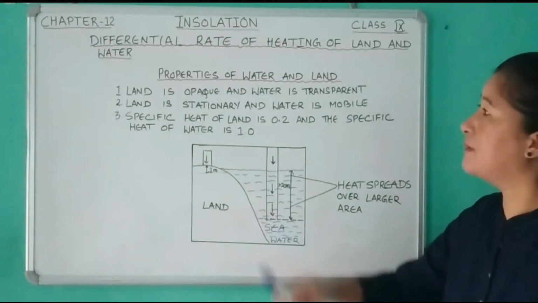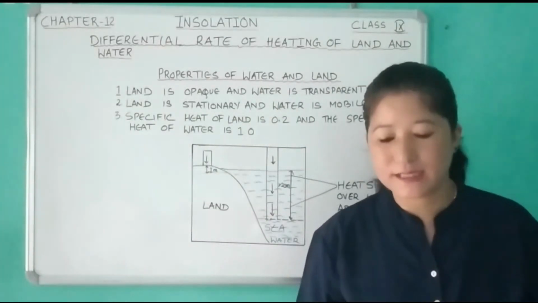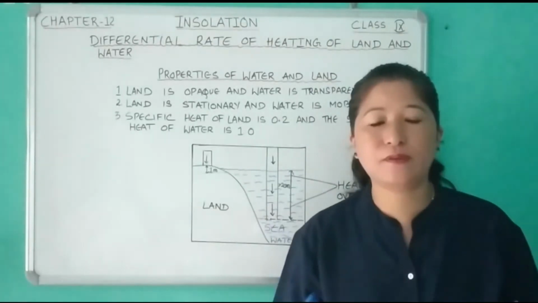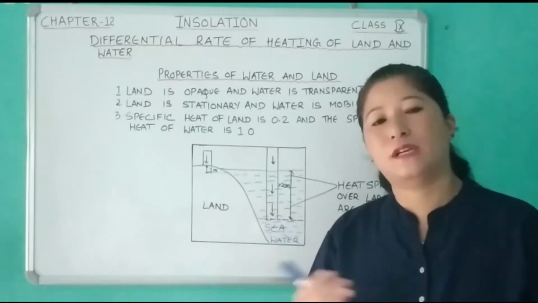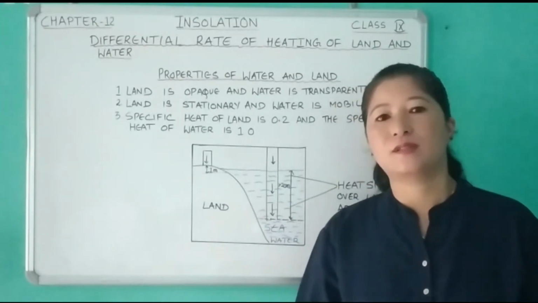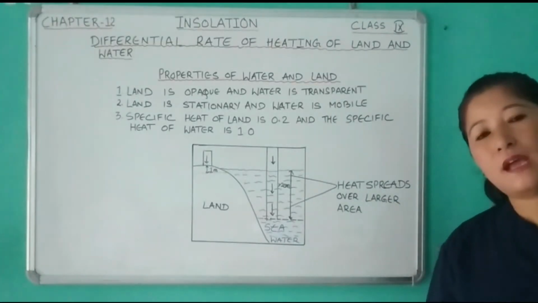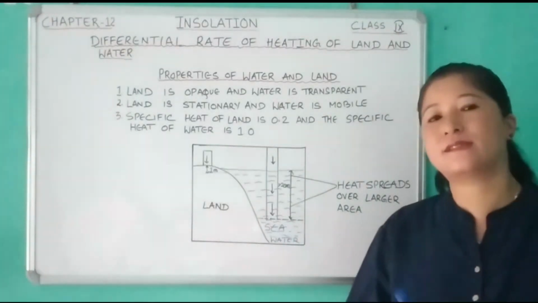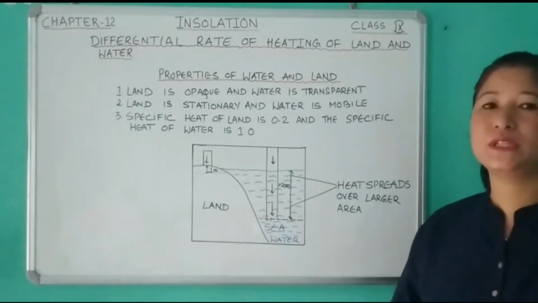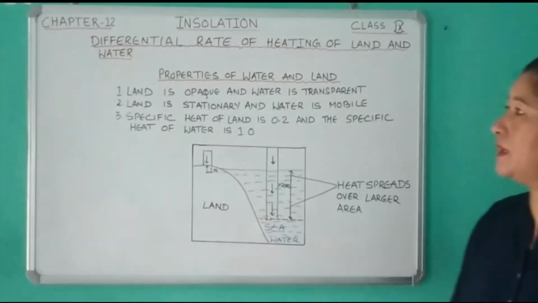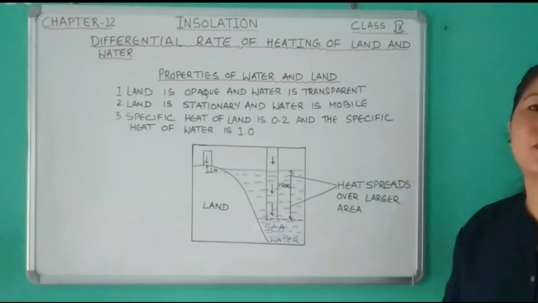Now let's see the differential rate of heating of land and water. As you know, land and water have different properties. Therefore, there is a difference in the rate of absorption and radiation. Land gets heated quickly and cools down quickly, whereas water bodies get heated slowly and cool slowly. So let us understand the properties of land and water first. Number one, land is opaque and water is transparent.